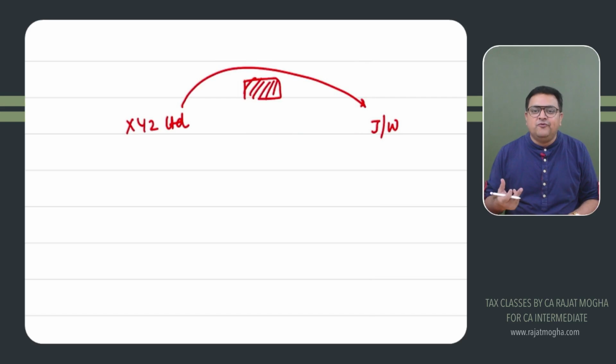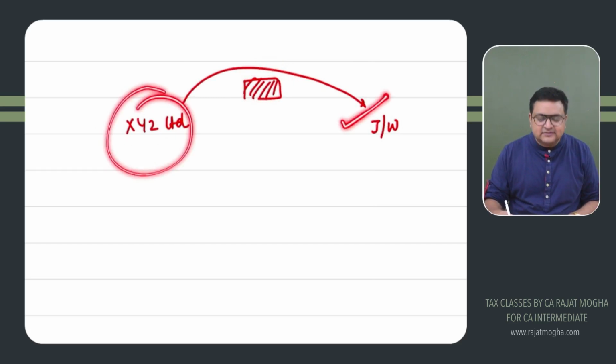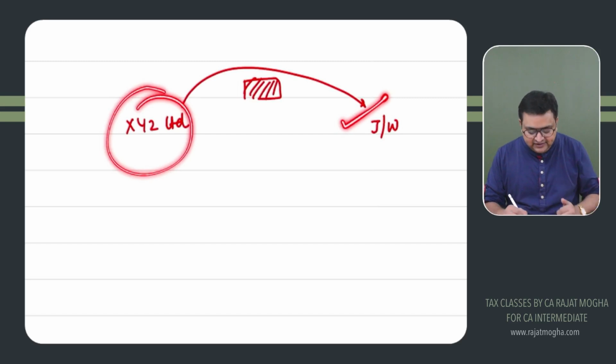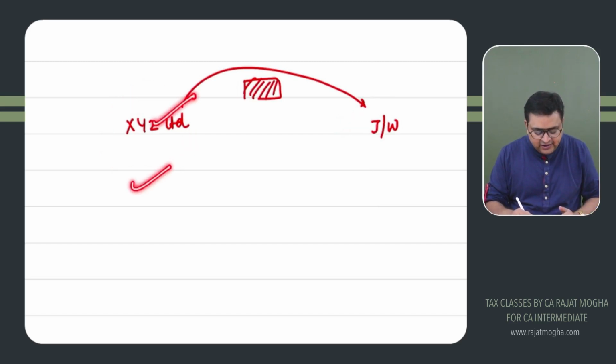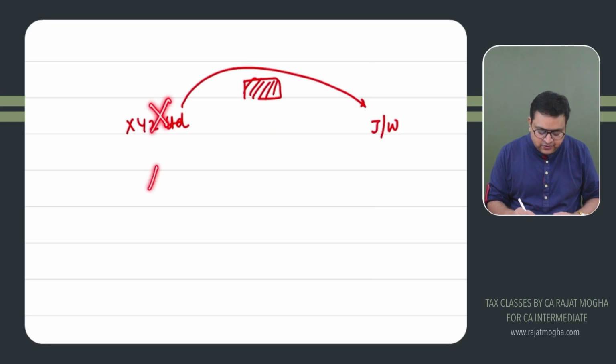So this is a job work, this is a contract. We are getting work done on the material which is supplied by you. So this would be covered under 194C because you are getting work done, even if the material is supplied by you or any of your associates. It will be considered that you are getting work done. 194C would be applicable.